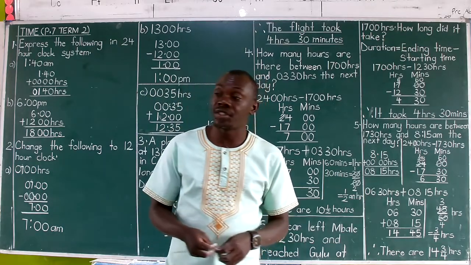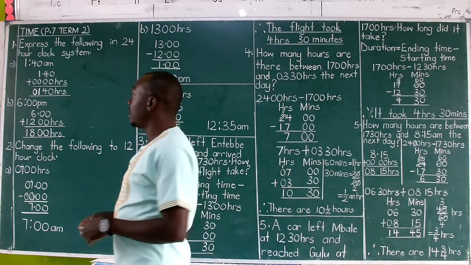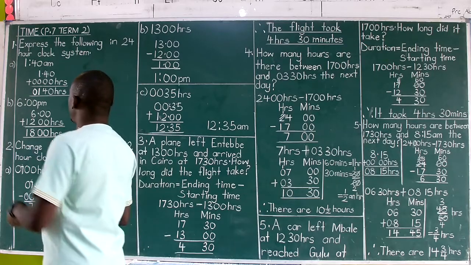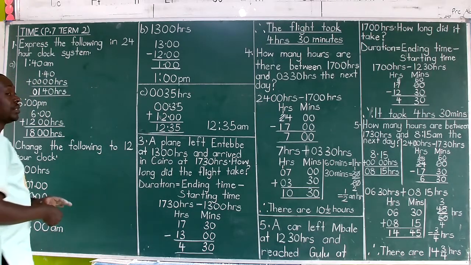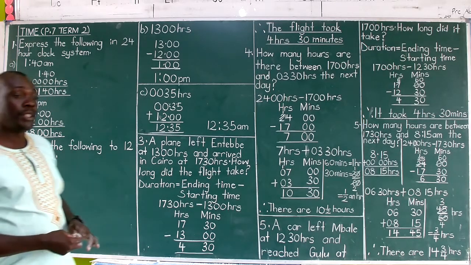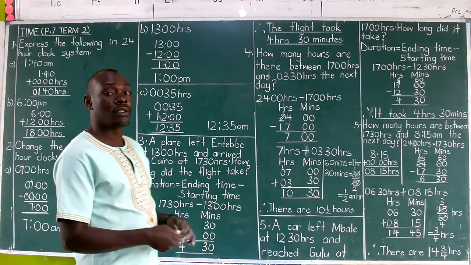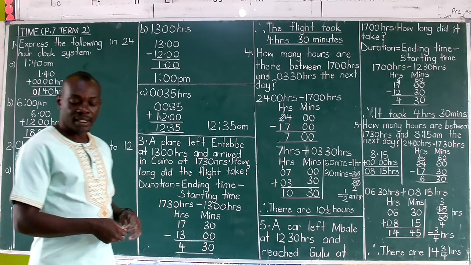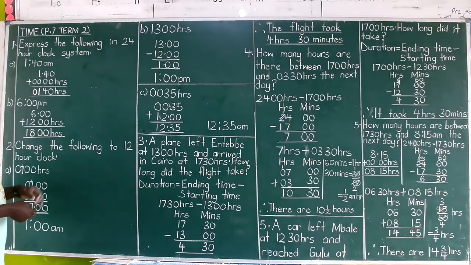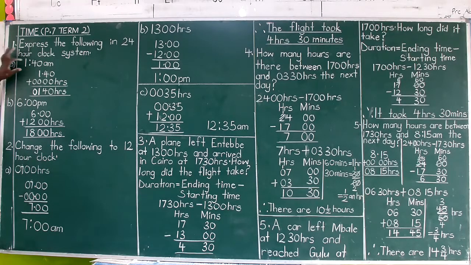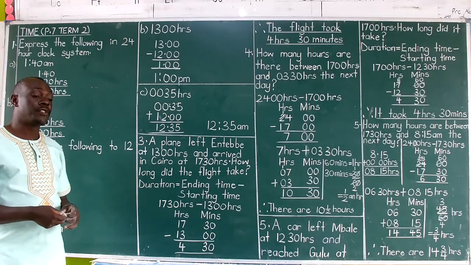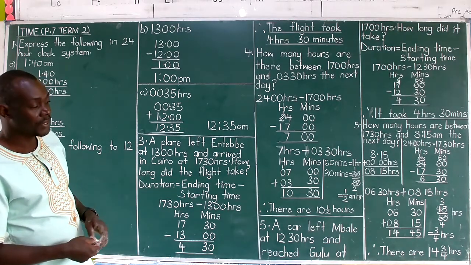In the 12-hour system, we've got 2 units, AM or PM. And in the 24-hour system, we've got 1 unit called hours. Therefore, whenever you see AM or PM, you just know the system that's been used is a 12-hour clock one. And in that regard, we have the 12-hour system converted to the 24-hour clock system. Now we're saying part A, convert 1:40 AM to a 24-hour clock system time.